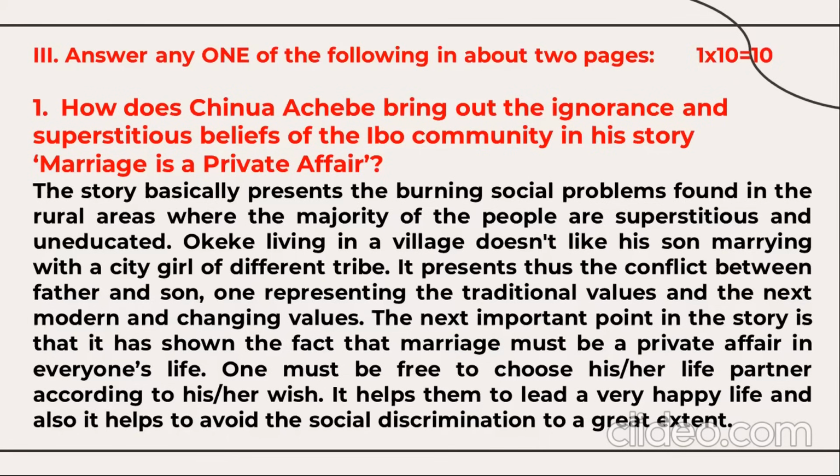The story basically presents the burning social problems found in the rural areas where the majority of the people are superstitious and uneducated. Okeke, living in a village, does not like his son marrying a city girl of a different tribe. It presents thus the conflict between father and son, one representing the traditional values and the other modern and changing values.